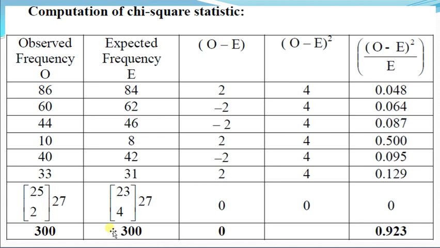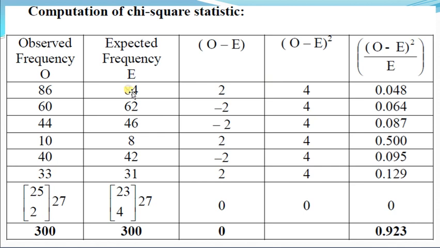First, we take the difference of observed and expected frequency, that is 86 minus 84 is 2, 60 minus 62 is minus 2, 44 minus 46 is minus 2, 10 minus 8 is 2, 40 minus 42 is minus 2, 33 minus 31 is 2, and 27 minus 27 is 0. O minus E square, that is 2 square is 4, 2 square is 4, minus 2 square is 4, 2 square is 4, minus 2 square is 4, and 2 square is again 4, divided by the